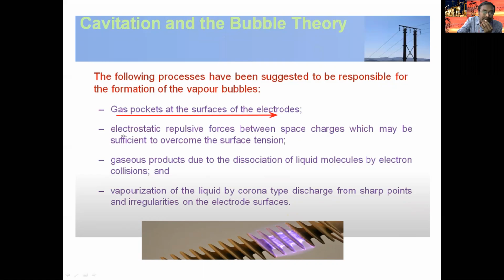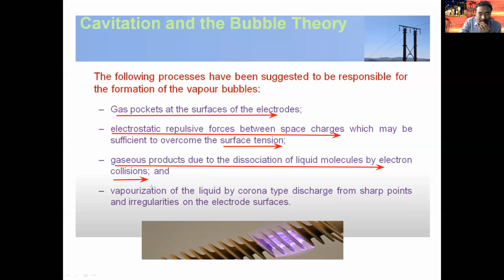Next, electrostatic repulsive force between the space charges may be sufficient to overcome the surface tension. When the surface tension of the liquid type dielectric material goes on decreasing, the breakdown strength also goes on decreasing. That is the problem we are observing. If the surface tension is decreasing, the breakdown strength of the dielectric material goes on decreasing.